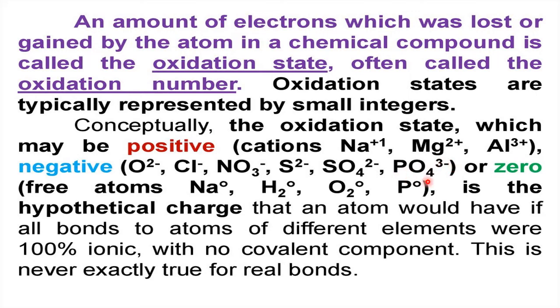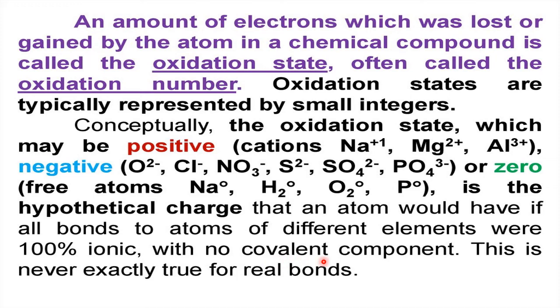Conceptually, oxidation state is named as OS for short. The OS may be positive, negative or 0. Sometimes a neutral molecule is assigned 0, meaning it has not lost or gained during the chemical reaction. It is the hypothetical charge that an atom would have if all bonds to atoms of different elements were 100% ionic with no covalent component.